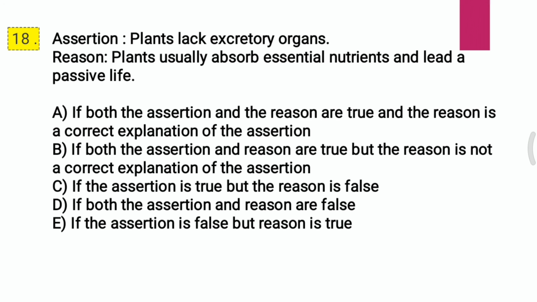Assertion, that is plants lack excretory organs. Reason, that is plants usually absorb essential nutrients and lead a passive life. And the correct answer is A, that is both the assertion and reason are true, and the reason is a correct explanation of the assertion.